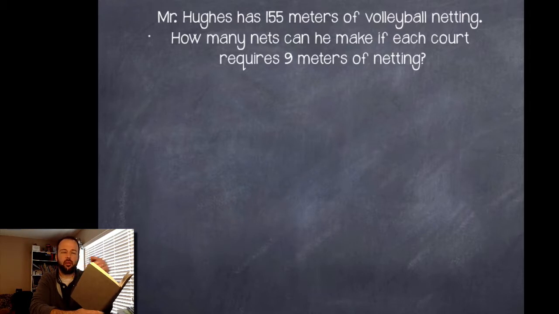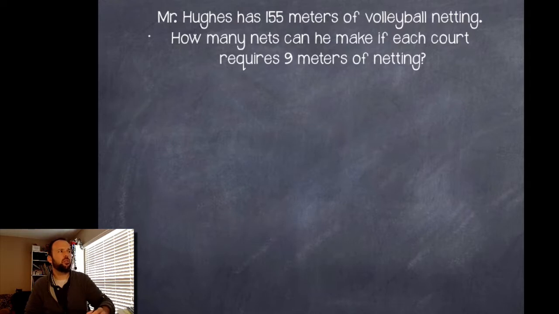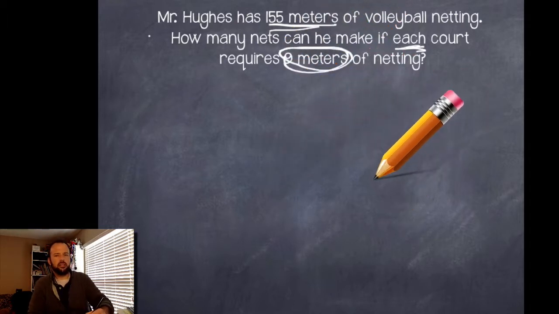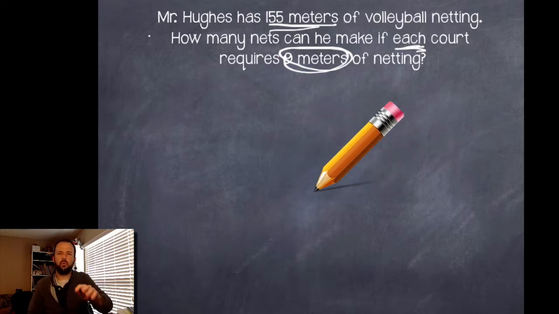A lot of stuff going on here. I feel bad for Mr. Hughes. So let's take a look at this one together and see if we can figure something out. So again, he has those 155 meters of volleyball netting. How many nets can he make if each, there's that word each again, each court requires 9 meters of netting? Why don't you guys take a stab at this first? What would you do? How would you sketch this out? Which way are you leaning towards solving this problem?